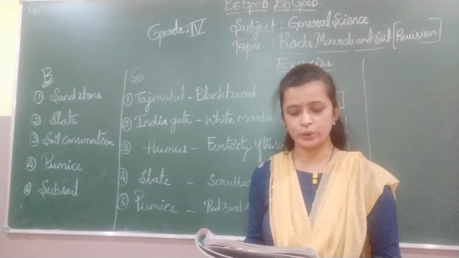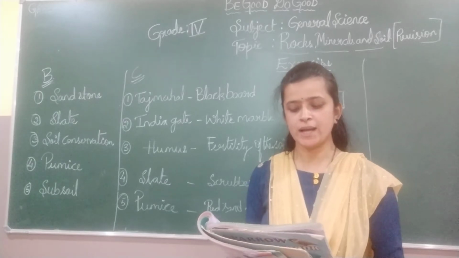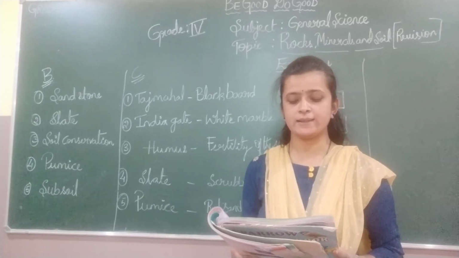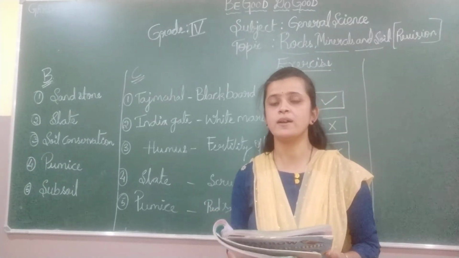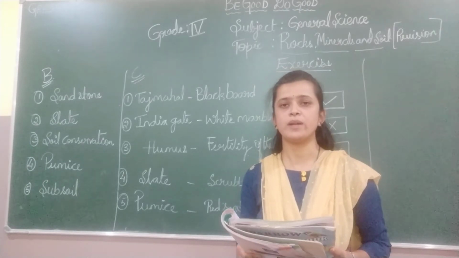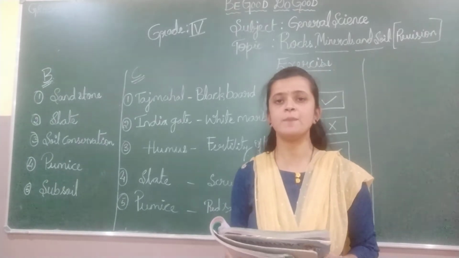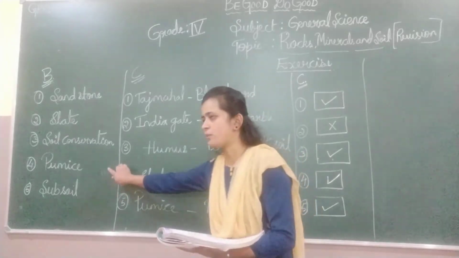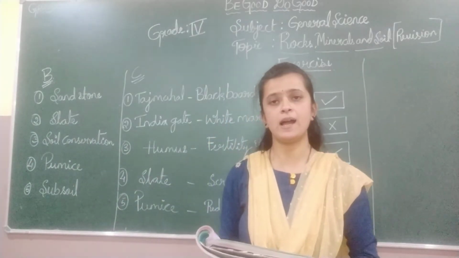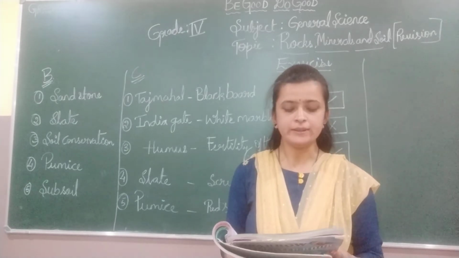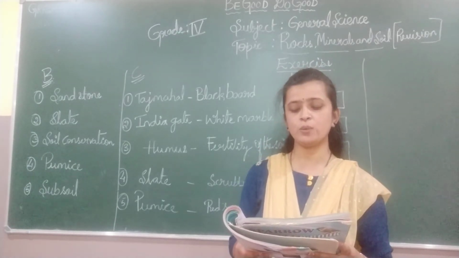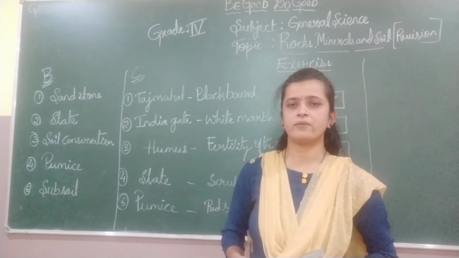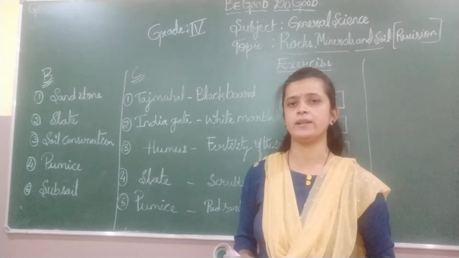So the next one, fourth one, dash has a sponge-like structure and has many tiny holes. The answer is pumice. P-U-M-I-C-E, pumice. Pumice has a sponge-like structure and has tiny holes. Next, the fifth one, last fill in the blanks. The layer of the soil below the top soil is known as dash. Which one is that? That is subsoil.